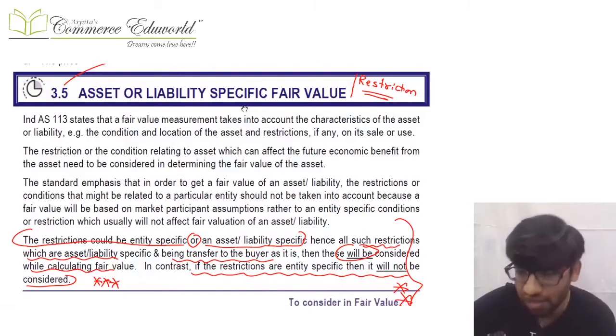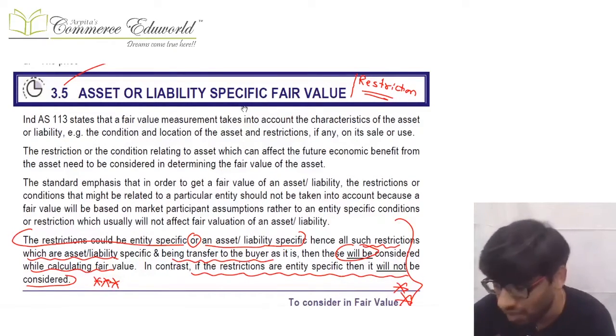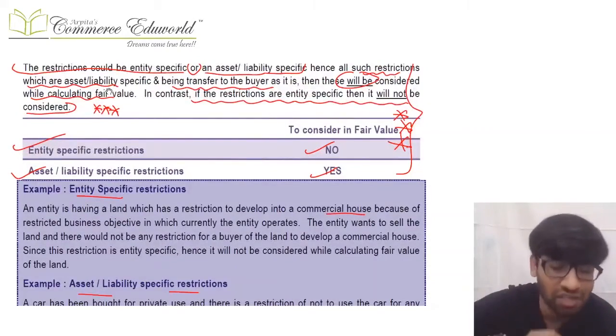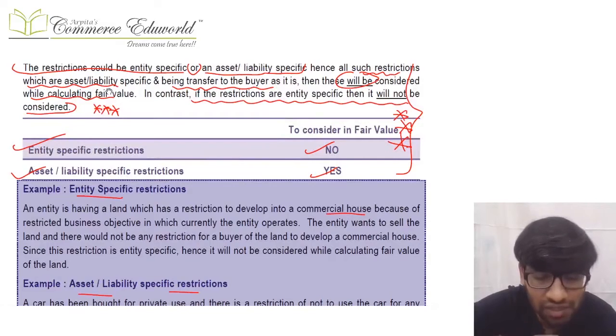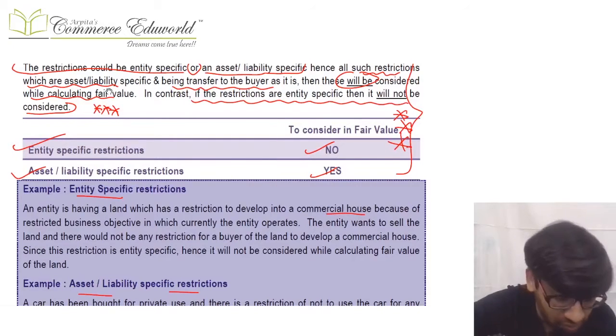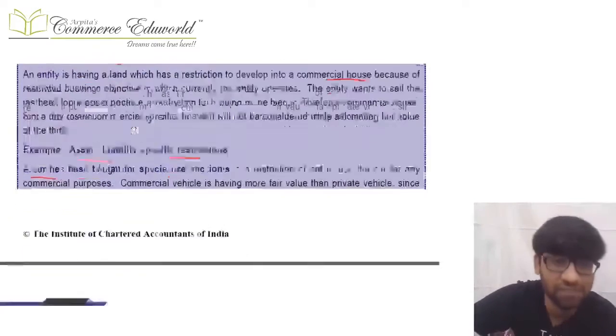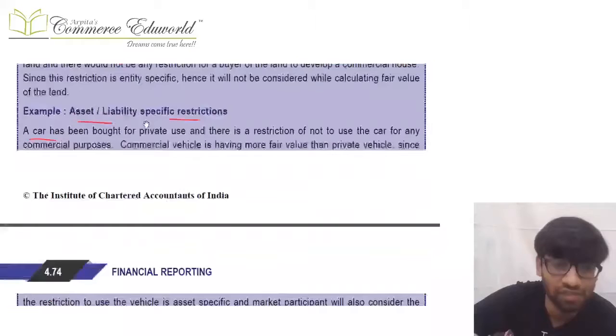So when we clearly know that the fair valuation is based on market perspective and not on entity's perspective, it is very clear that if there are certain restrictions which are entity specific, they are ignored while doing fair value calculation. But if there are certain restrictions which are asset or liability specific, meaning they are transferred along with that asset or liability, they are not entity specific, then they are considered in fair value calculation. Okay, we had considered examples of the same also.